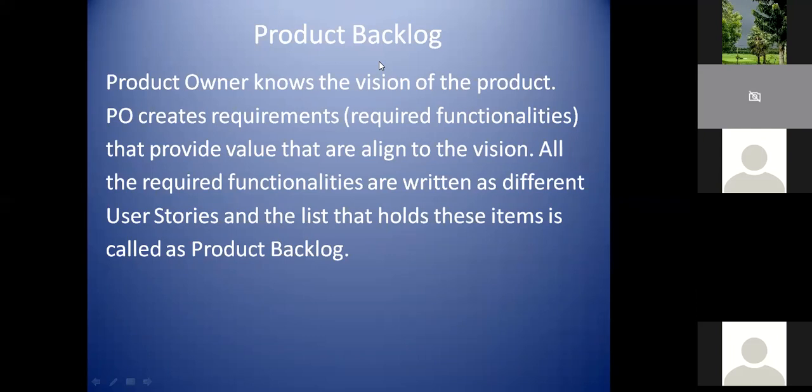Now we have created all this information and prepared the set of requirements, and all these requirements will turn into product backlog items with the help of user stories. It is not necessary that everything should be a user story. It can be different product backlog items, I'll tell what those are. But when we create a requirement, we will try to follow a hierarchy: something called an epic, then from the epic we create features, and then from a feature we create user stories.